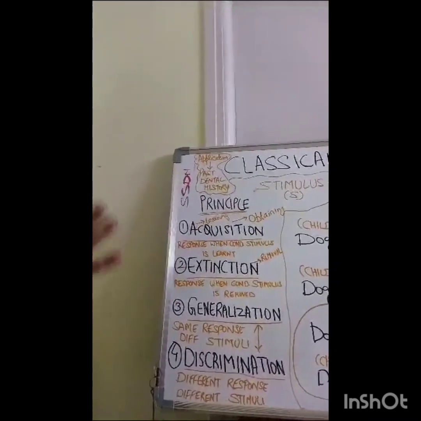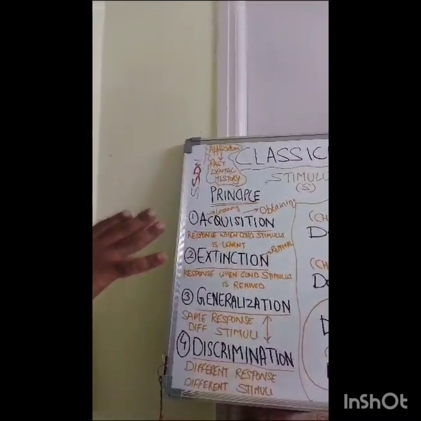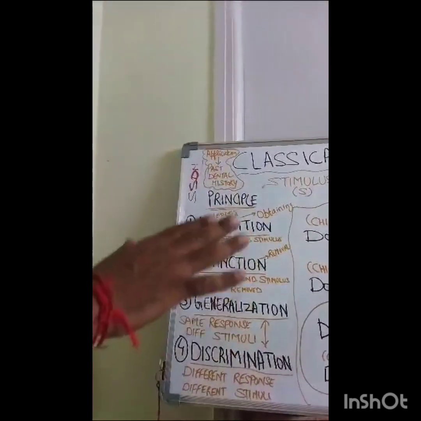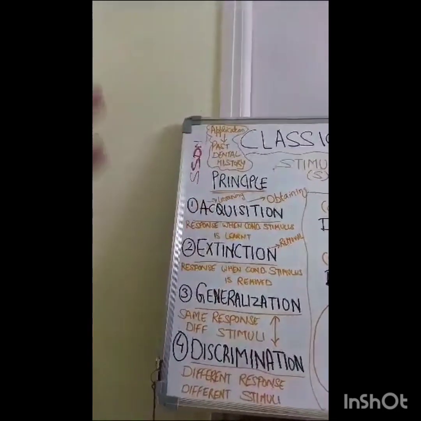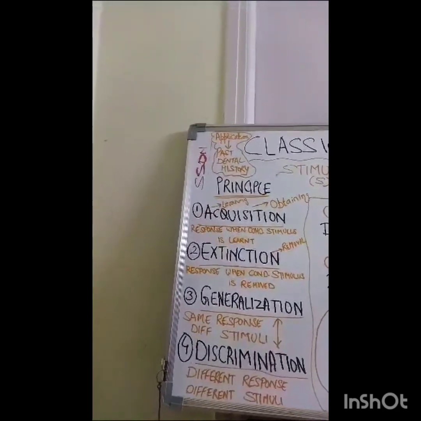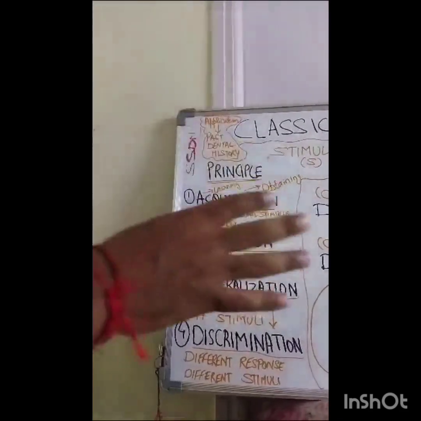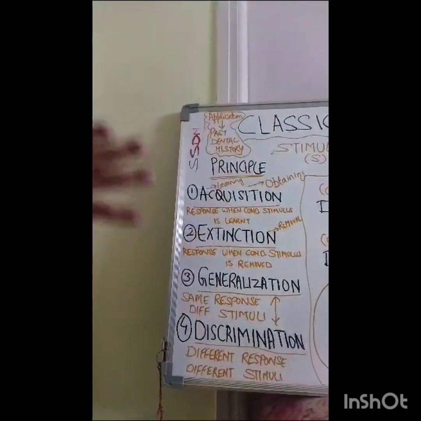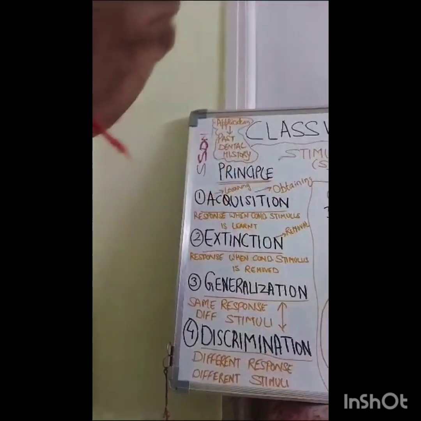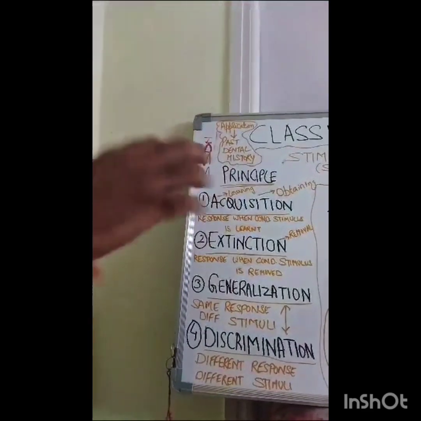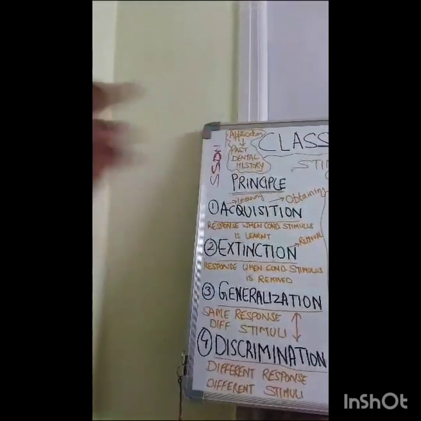Extinction means removal of acquisition. It is the response or behavior of the child once the conditioned stimulus is removed or reverted back to a neutral stimulus. Okay, now we have reverted back and the child understands that not every doctor in a white coat is going to cause him pain. Generalization means the same response to two different stimuli. When the child is conditioned, the child feels pain when an injection is given, and the child feels pain when the white coat doctor is checking the child. So the same response, pain or cry, to two different stimuli.